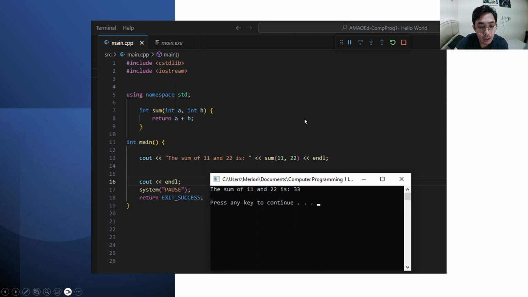Next is our main function, which serves as the entry point of our application. Lastly, we immediately display the sum of two numbers. We do this by calling our sum function, which we defined a while ago. The last three lines will simply display a closing remark and terminate the int main function.